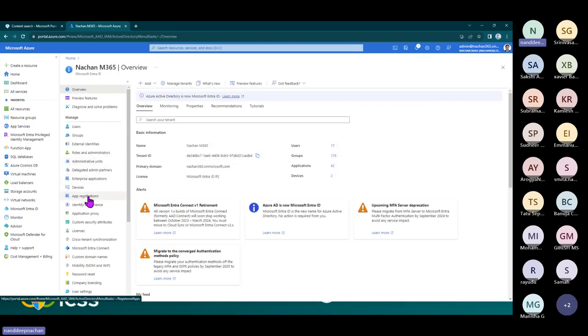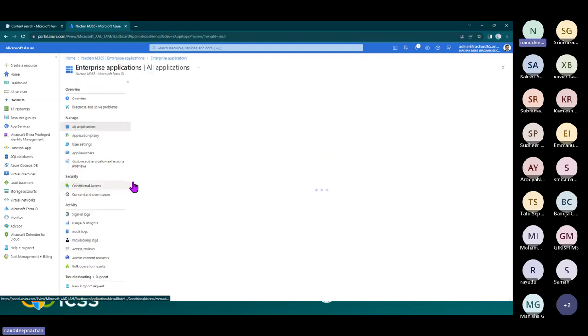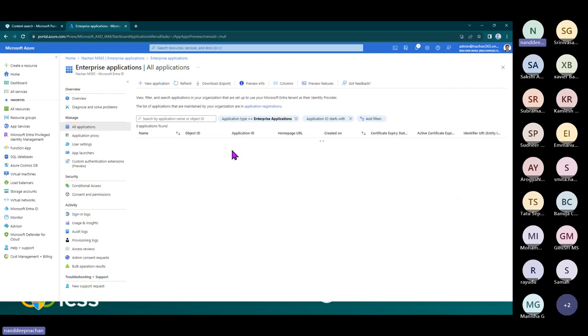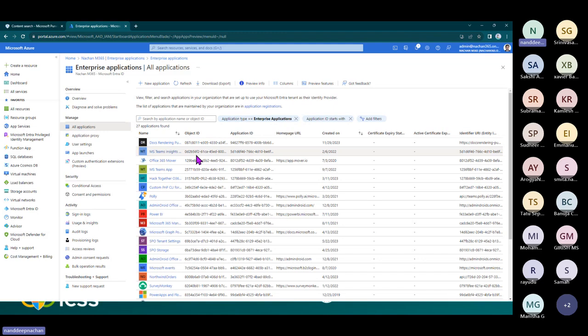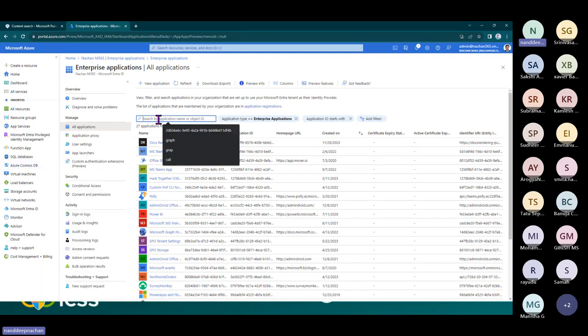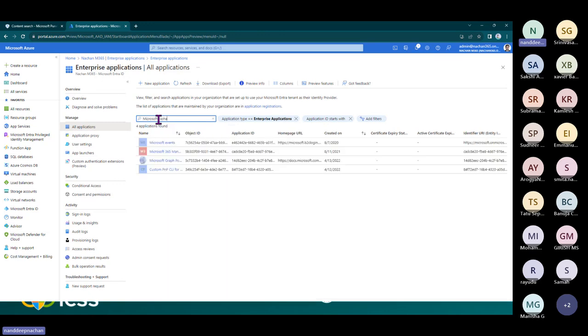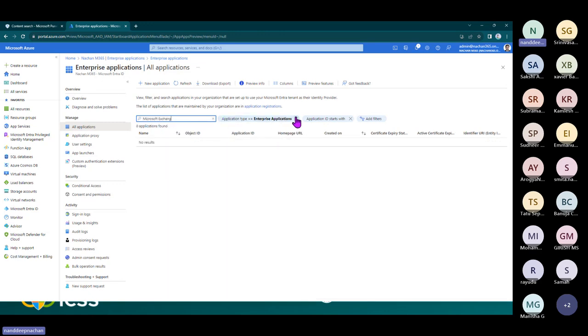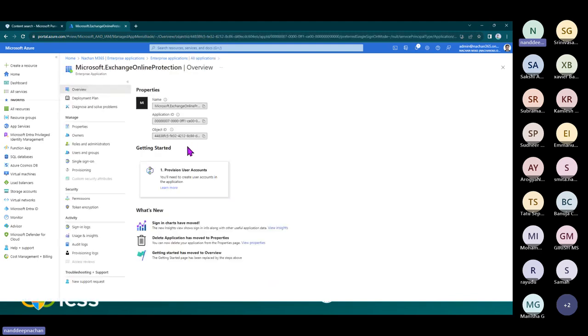App registrations are the ones we usually create, but you can search for enterprise applications from here, or go directly to enterprise applications. In these enterprise applications, there are at least three applications that need to be enabled. The first one is Microsoft Exchange Online Protection. Search for it here, open it up, and make sure that the application is active and enabled.